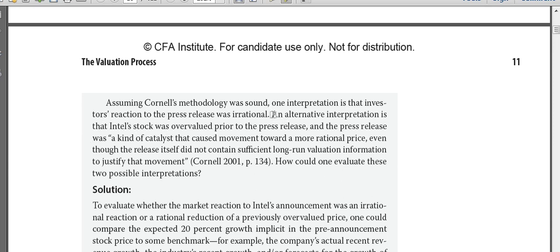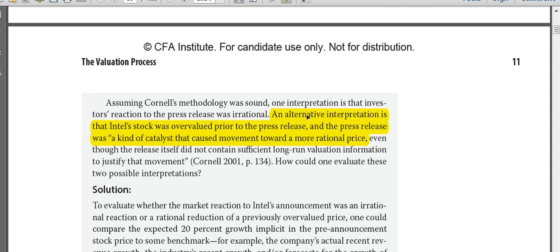This is what I wanted to show you. An alternative interpretation is that Intel stock was overvalued prior to the press release, and the press release was a kind of catalyst that caused the movement towards a more rational price. Look at this, I have highlighted it. So Cornell was coming to that decision that the market had actually overvalued the stock of Intel, and after that corporate event or that news came in, it acted like a catalyst and it reduced the price of Intel to 43.31, and that was a more rational level.